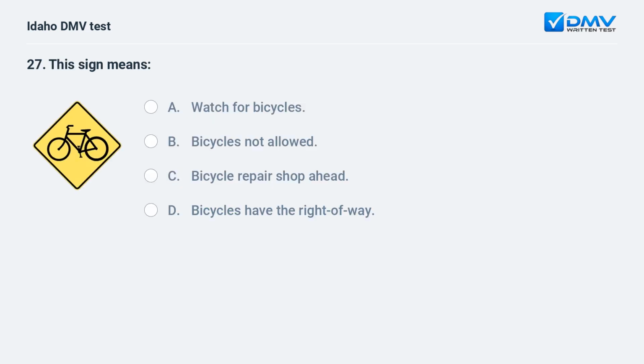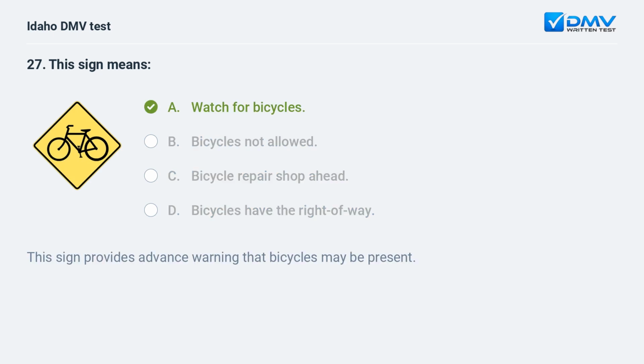This sign means A. Watch for bicycles. B. Bicycles not allowed. C. Bicycle repair shop ahead. D. Bicycles have the right-of-way. A. Watch for bicycles. This sign provides advance warning that bicycles may be present.